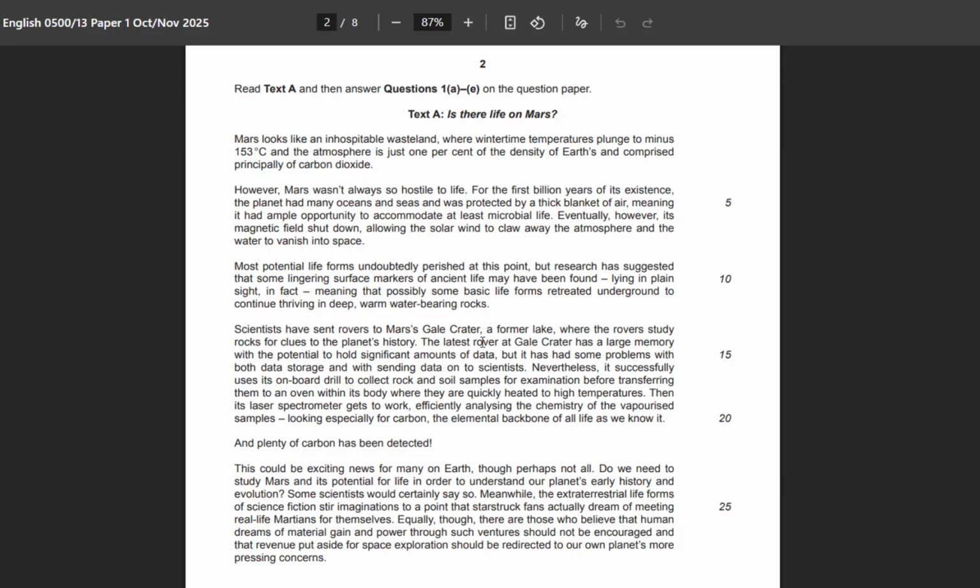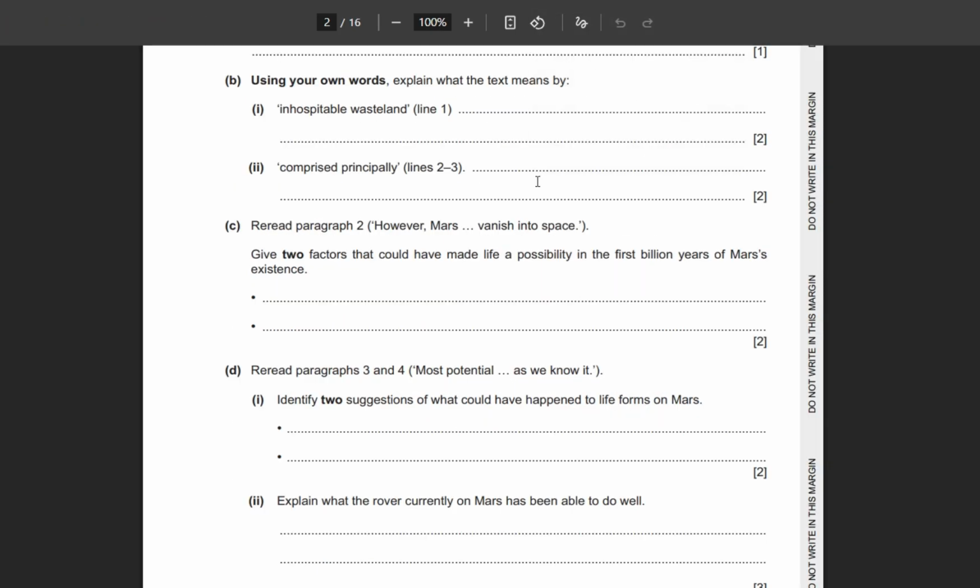This one, the latest rover has a large memory with the potential to hold a significant amount of data. So a significant amount of data recovered from this thing, but it has had some problems with both data storage and sending data to scientists. Nevertheless, it successfully uses an onboard drill to collect rock and soil samples. So it is for drilling purposes as well, before transferring them to an oven within its body where they are quickly heated to high temperature. Then the laser spectrometer gets to work. So these are a few of the points you can write for this question, because you need 3 points there, right? Now go back to this one and let me take you to E part.